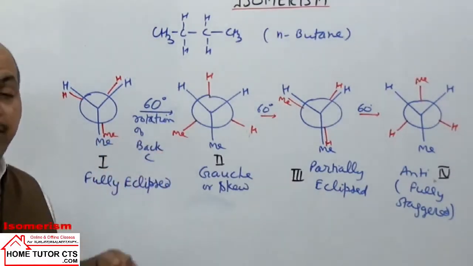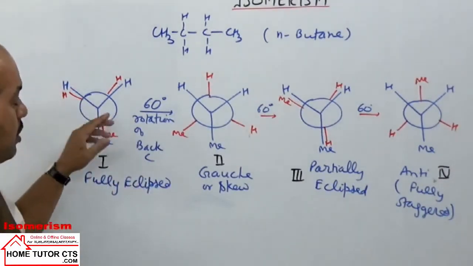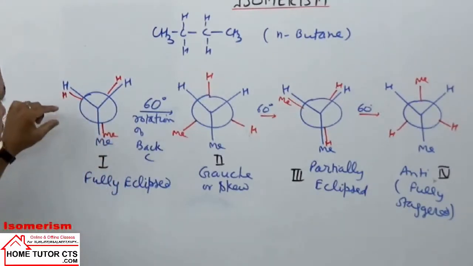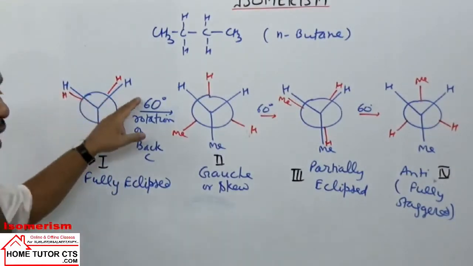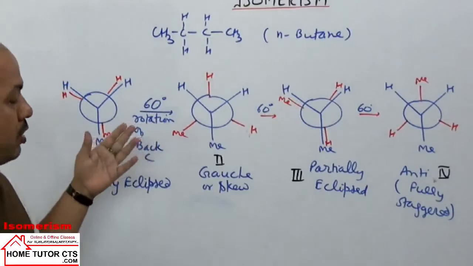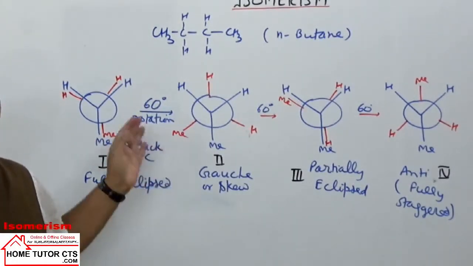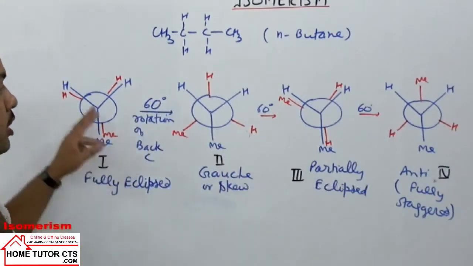In fact, we can have an infinite number of conformers for any compound when rotation is possible, because I have taken only some extreme cases. I have taken 60 degrees, but we can have rotations of 30 degrees, 45 degrees, 31 degrees, 32 degrees.